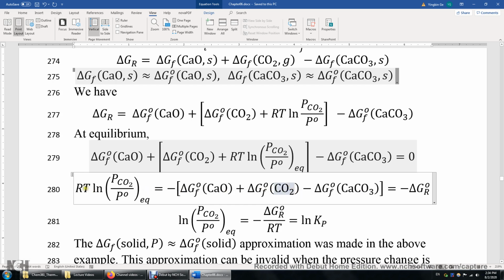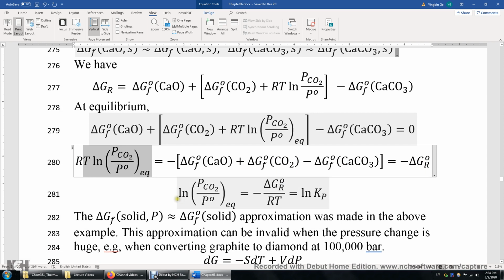Therefore, this term is equal to negative standard Gibbs energy of the reaction. And then the logarithm of PCO2 over P naught at equilibrium is equal to negative delta G of the reaction in the standard state over RT, and this is simply ln Kp.